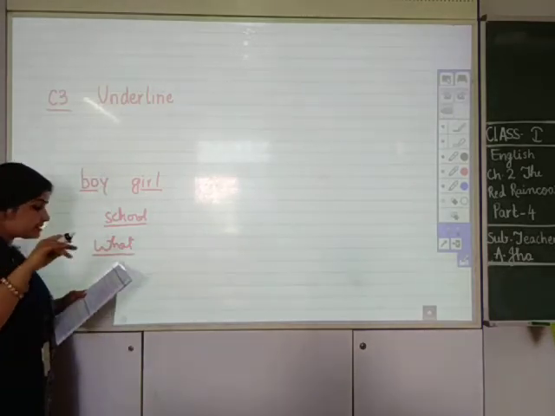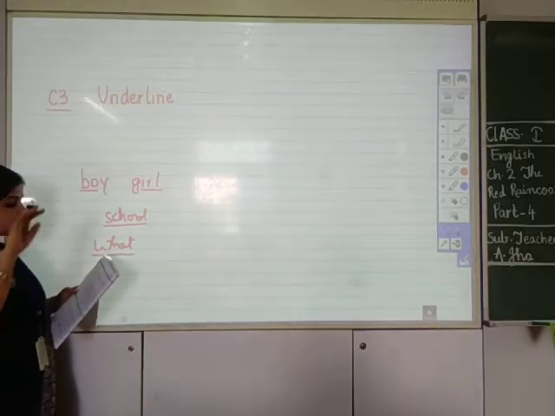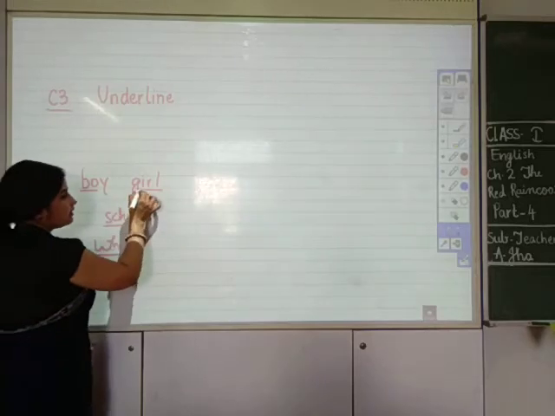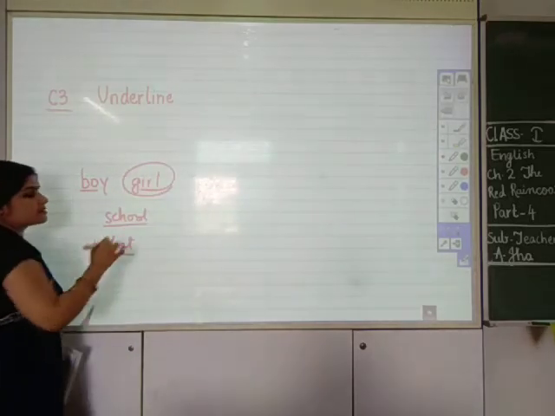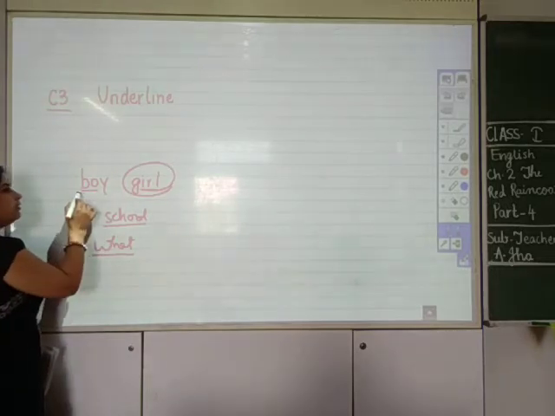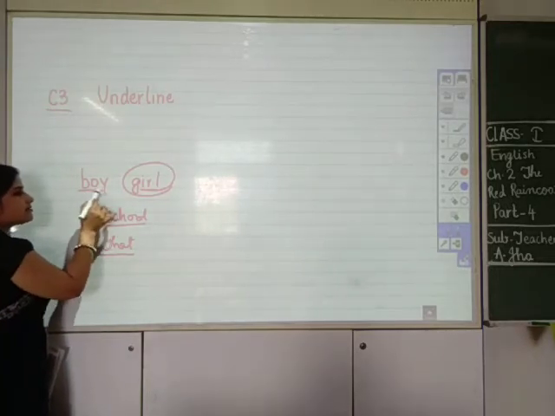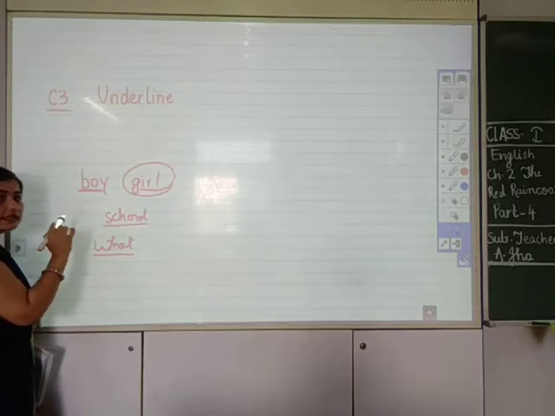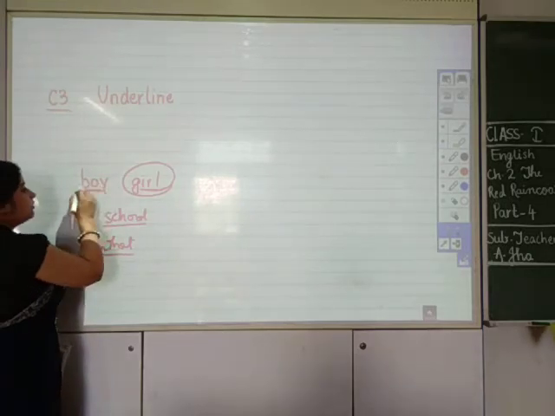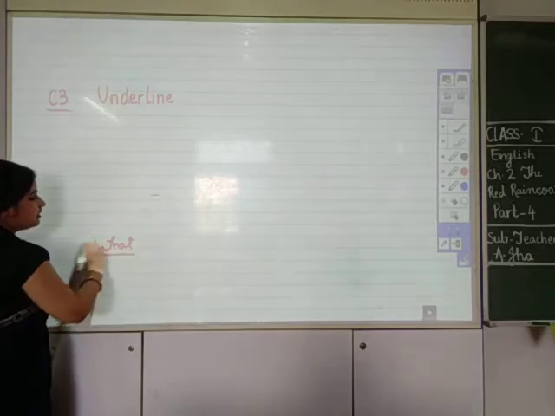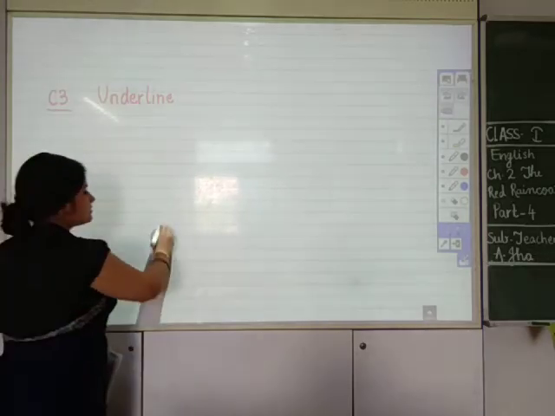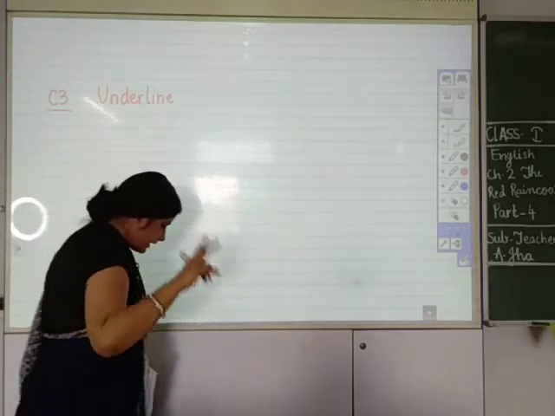And encircle. Circle the special name. तो मतलब अगर आप किसी word पे circle करते हो, that is called circling. And when you draw a line just below the word, it is called underlining. So the question is: underline the common names. मैम ने आपको बताया है there are 2 kinds of names.